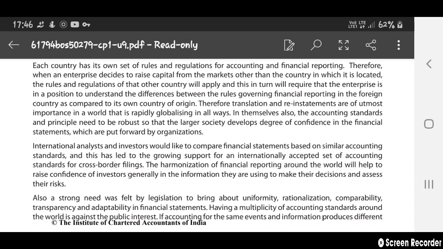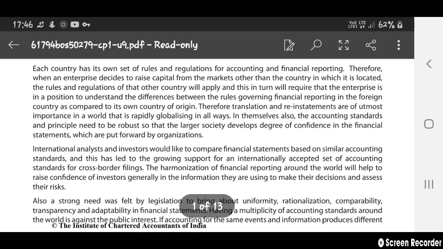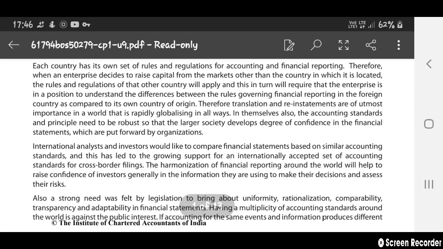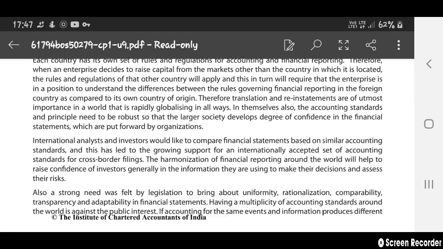In his own country, there are different rules and regulations for doing the accounting or running the business. So that's why the businessman should follow the country's rules and regulations to open his branch in that country. Next, therefore, translation and reinstatement are utmost important in a world that is rapidly globalizing.